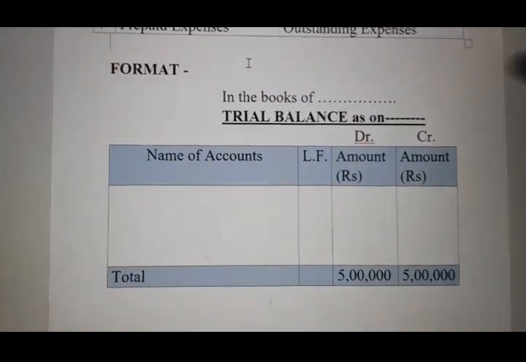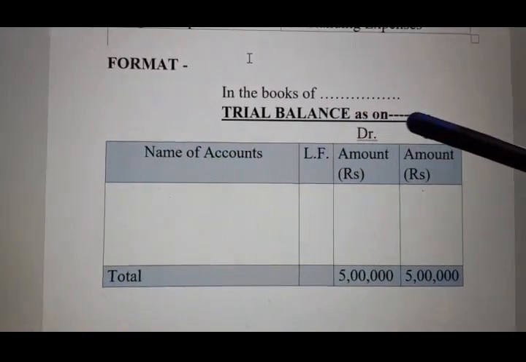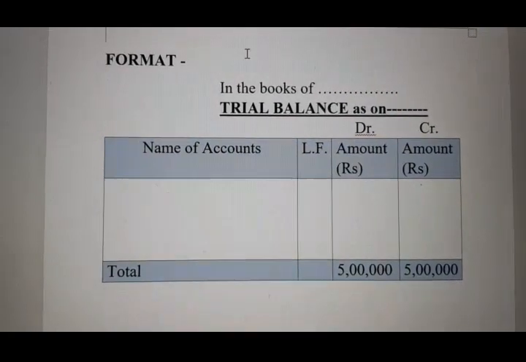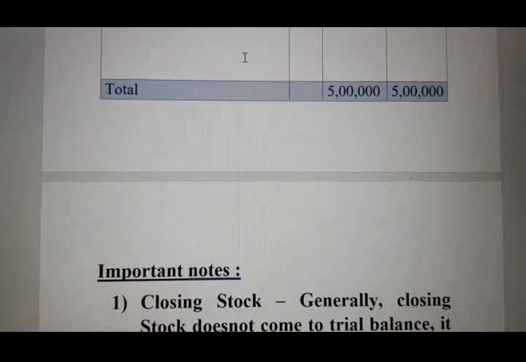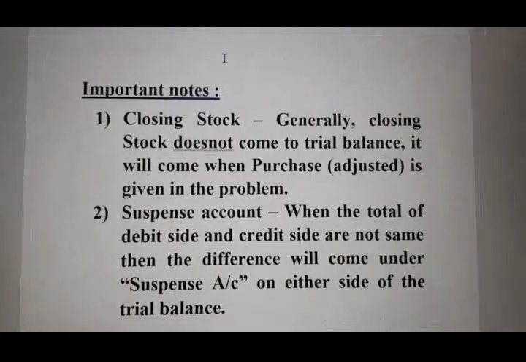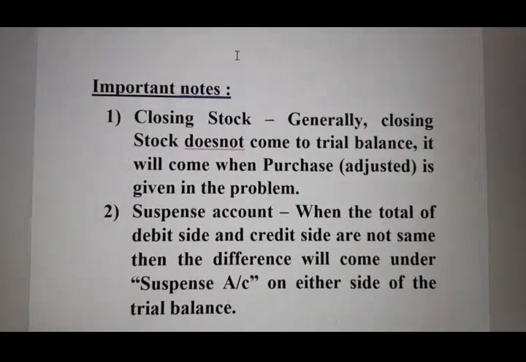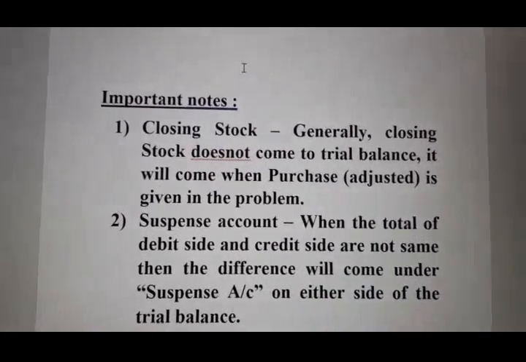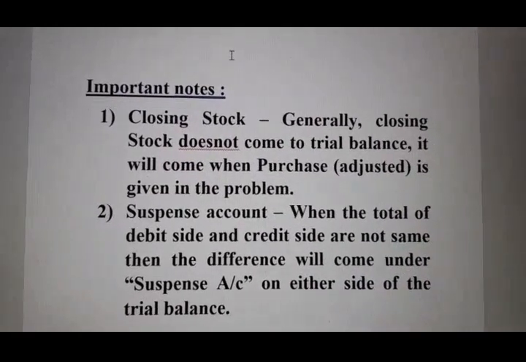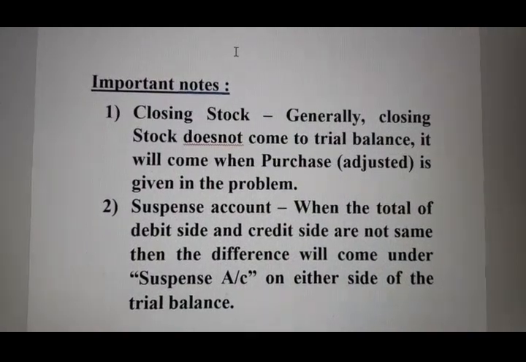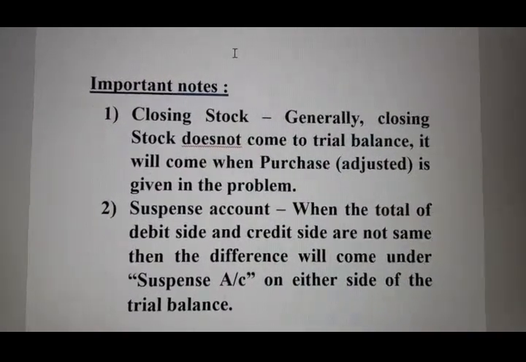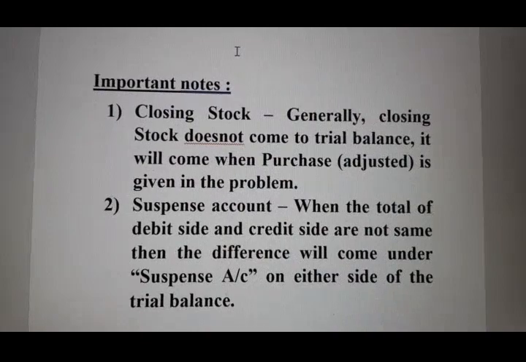Now, this is the format we have to keep in mind. First, we write in the books of, and then trial balance as on. As I said, we can prepare a trial balance at any point of time. Now, there are 2 important notes we have to keep in mind. First, we have already learned that there are 2 types of stock in business: opening stock and closing stock.